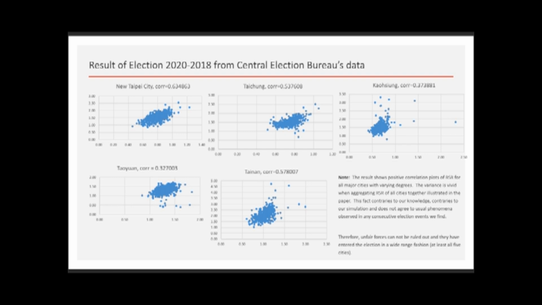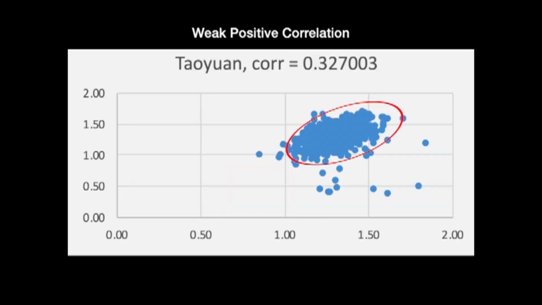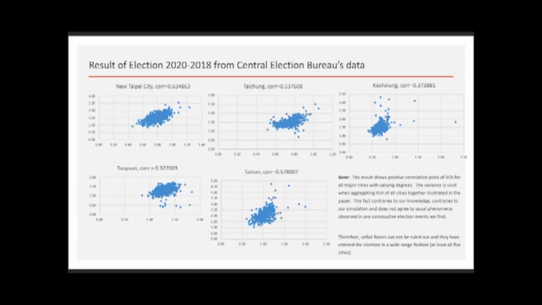Now, notice Tainan and Taoyuan. Tainan does in fact have areas that are left of 1, which means that there was ballot theft in Tainan. However, in Taoyuan, we can see that the vast majority of the areas are above 1, which is completely different from all the other cities. Kaohsiung, Taichung, and New Taipei City have most of the areas below 1 for KMT on the x-axis, which means that there was a lot of ballot theft in those areas.